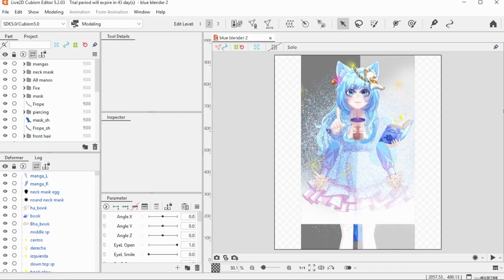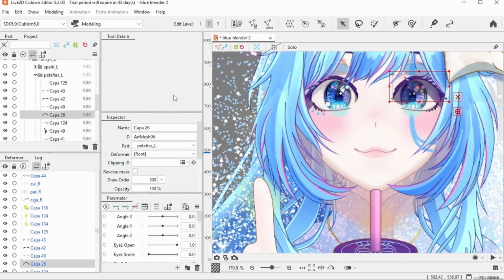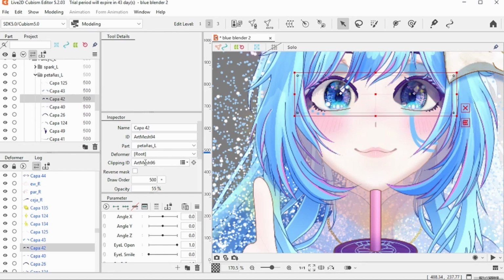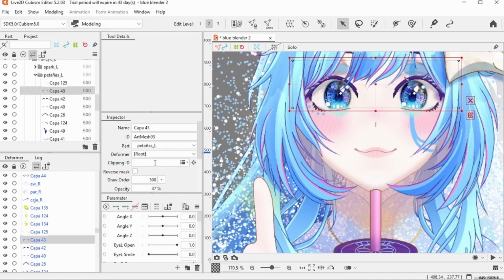Oh my god, it's a monster, an absolute abomination. All the layers are unclipped. She looks like a PNG dragged through hell. So I start clipping them one by one. There has to be a better way.